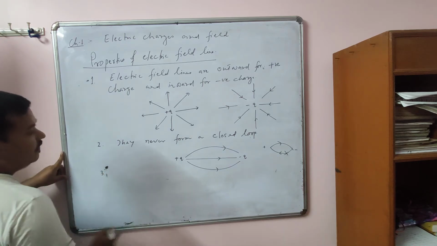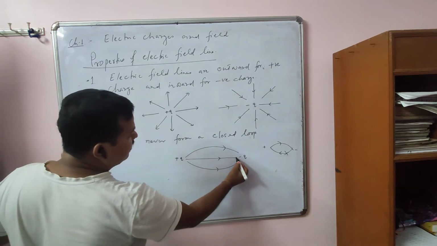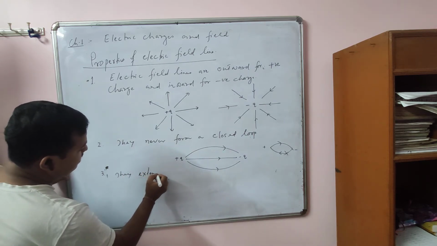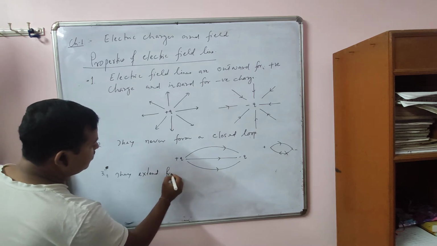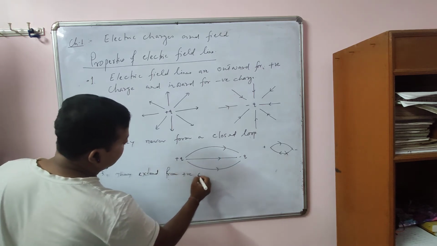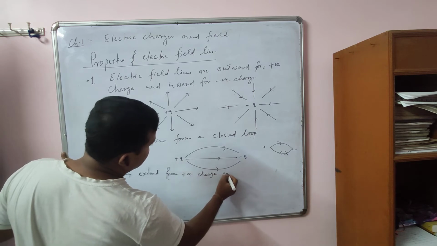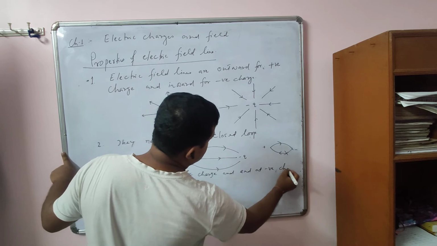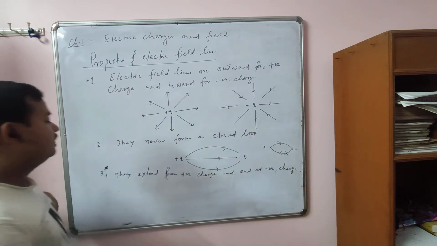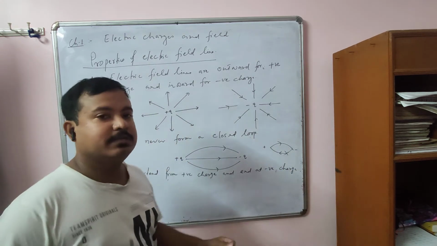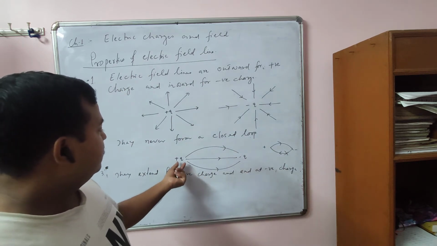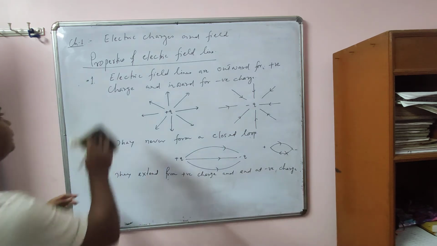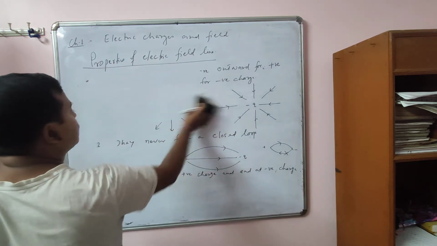Thirdly, you can say that they extend from positive charge and end at negative charge. So they extend from positive charge and end at negative. We have already seen that they start from positive and end at negative. Move to the next property.